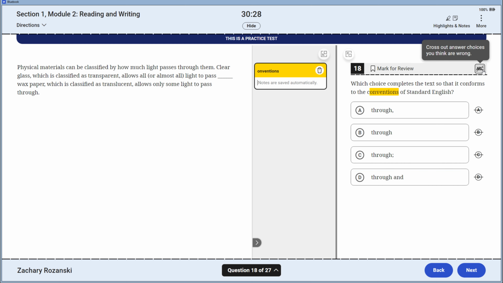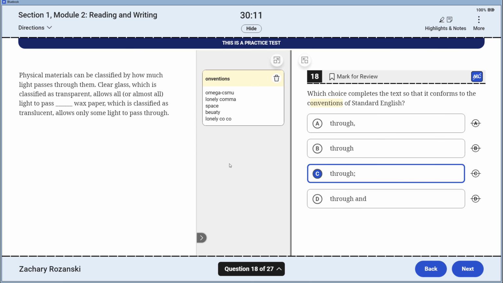We've got 18 omega considerations. What do we got here? We do have the complete sentence mix-up is what this seems to be. I've got A is offering my lonely, comma. We've got a space in B. We've got the beauty in C, and D is my lonely comma. So I'm going to bias C, but go looking for a complete sentence on either side.